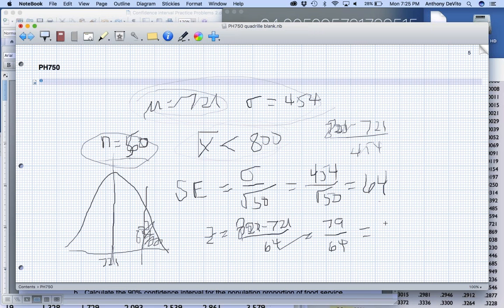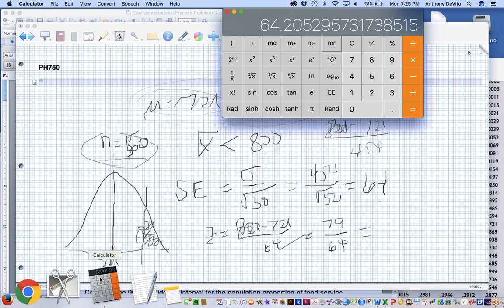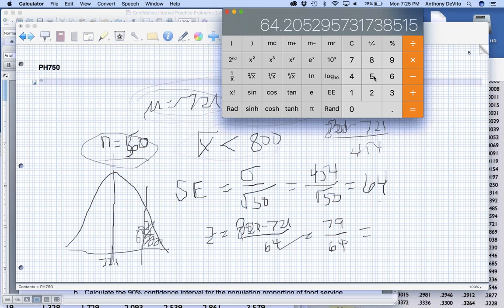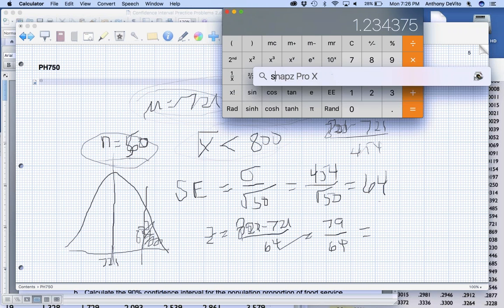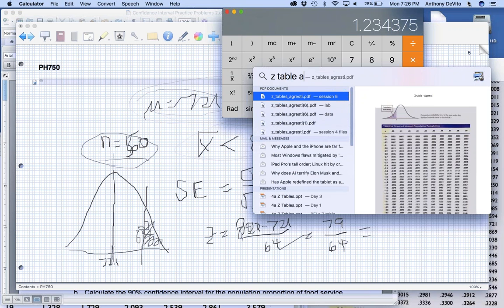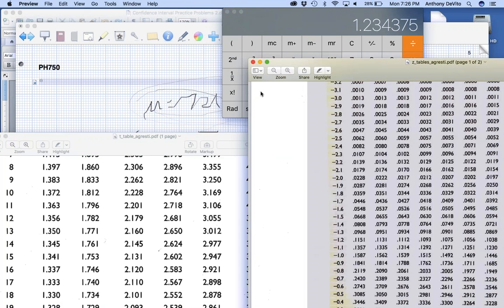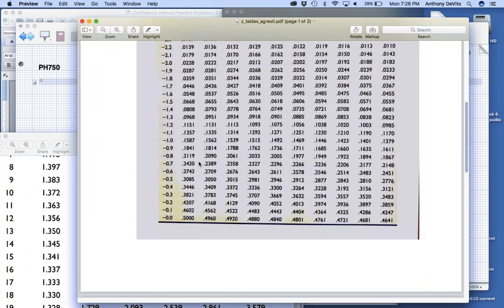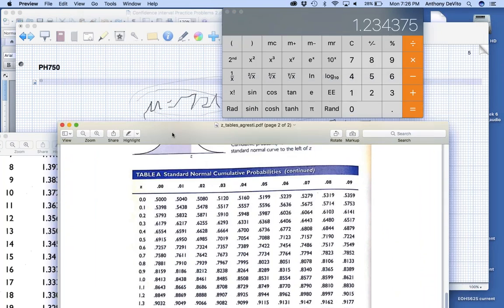Let's see what that comes out to. 1.23. So if I go to my Z table, let's see, z-score of, what was it again?